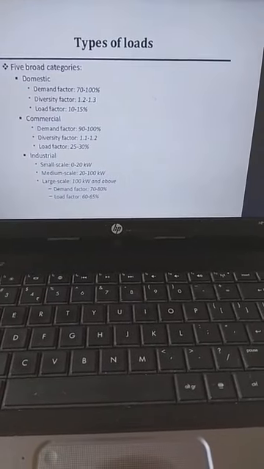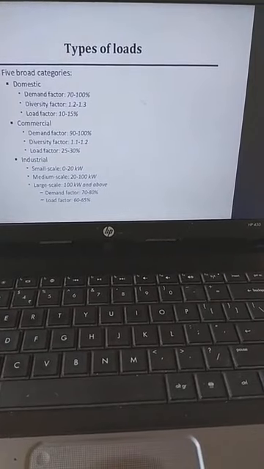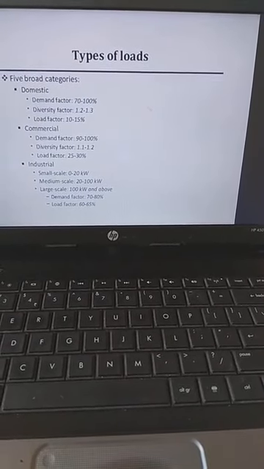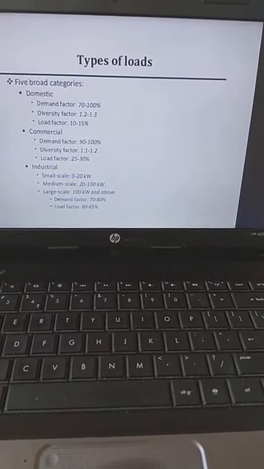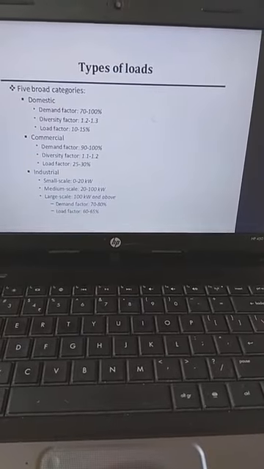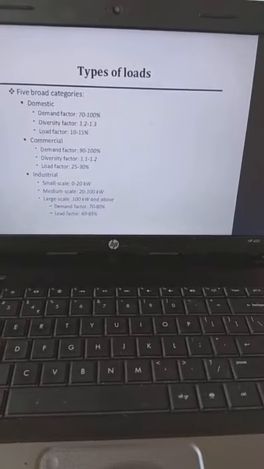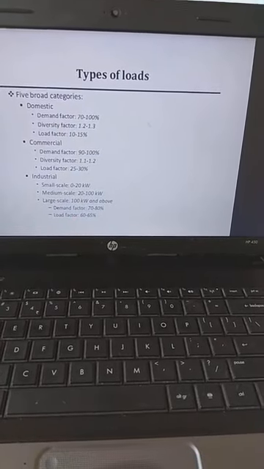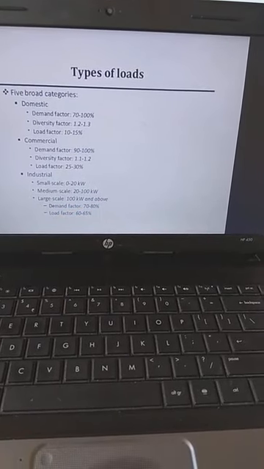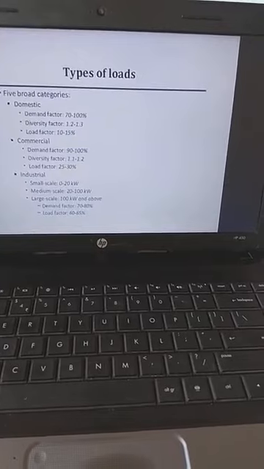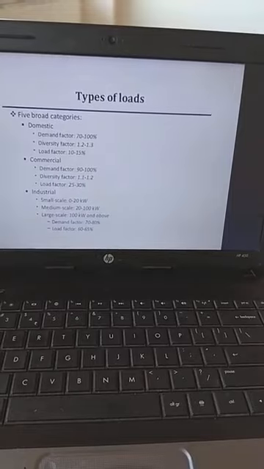The various factors are: the demand factor of domestic loads is up to 70 to 100%, the diversity factor is 1.2 to 1.3, and the load factor is 10 to 15%. This is the domestic load, that means this is a residential load.